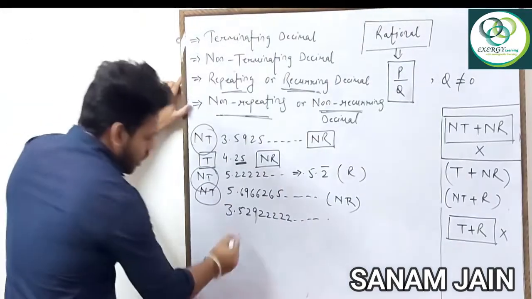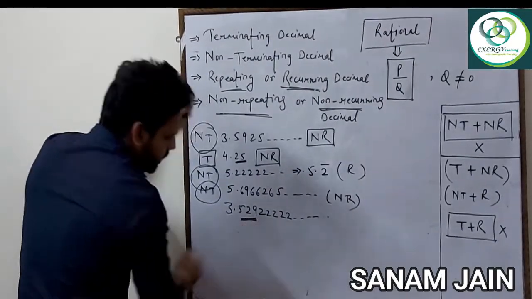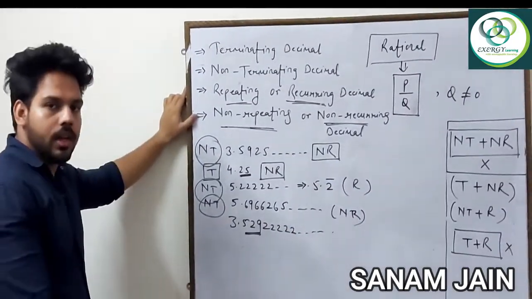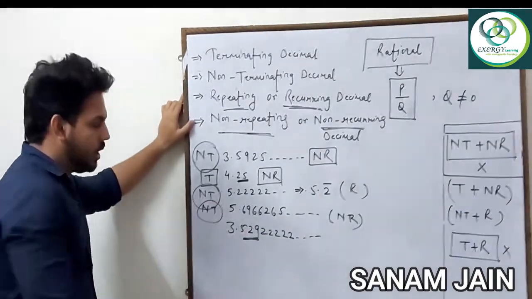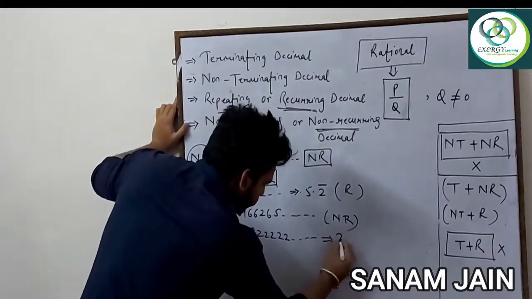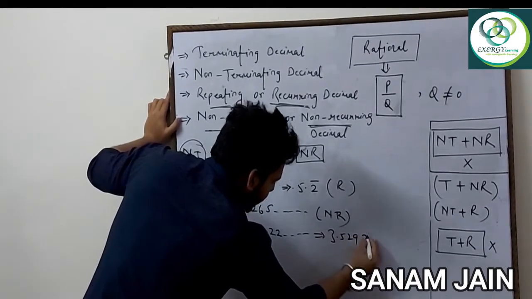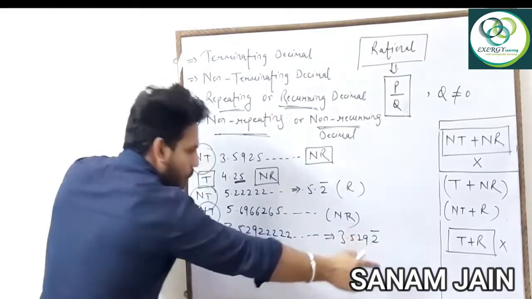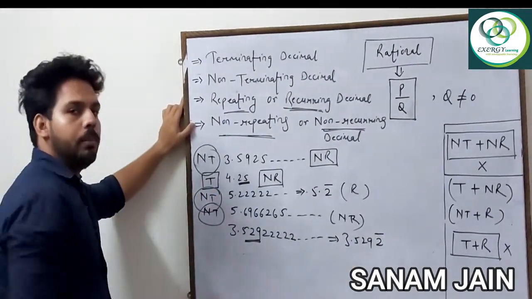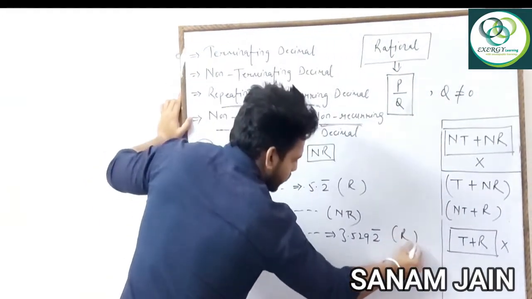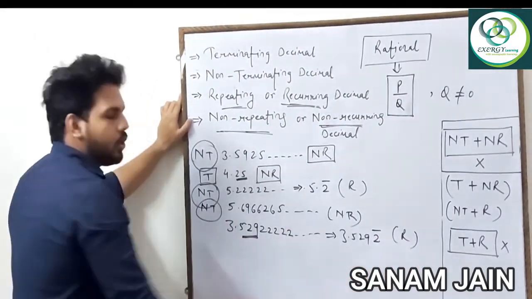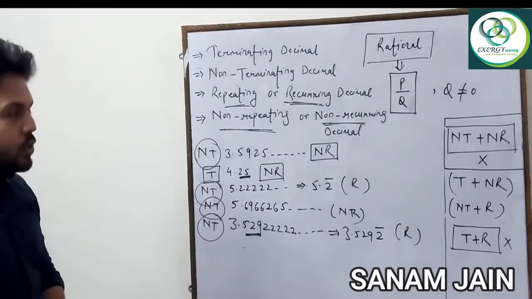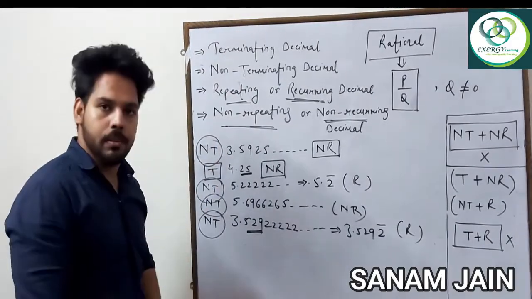Next, you can see after the decimal till 3 digits, there is no repetition, but after 3 digits, you can see 2 is going to repeat continuously. That means it is a repeating decimal. This can be written as 3.529 and 2 bar. The digit which is going to repeat, we put a bar on that number. It shows that it is going to repeat. So this is also a repeating decimal, but the digits are not having any end, so it is non-terminating. So I hope you understood the difference between these kinds of decimals, right?